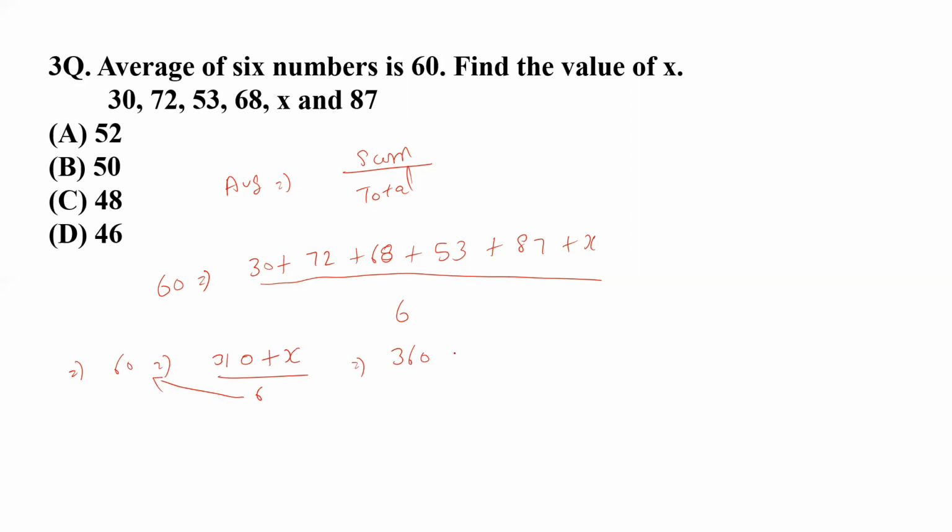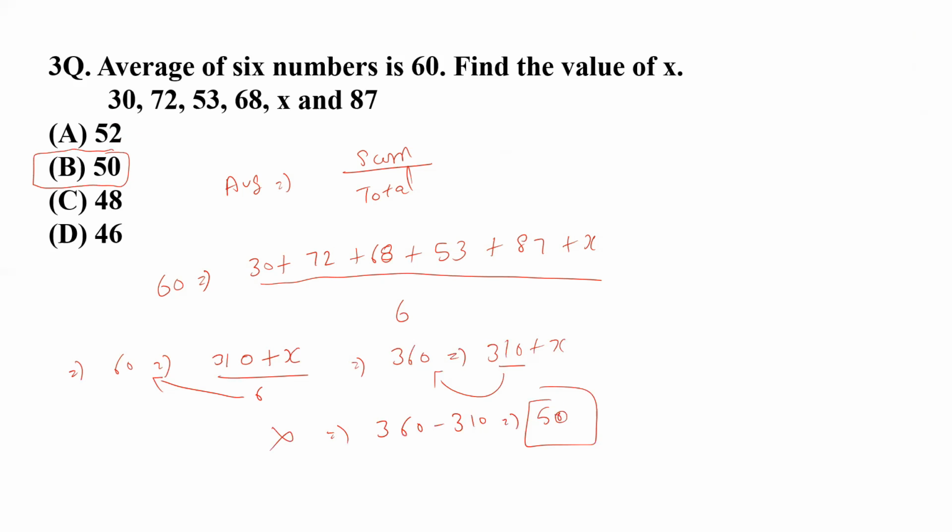360 should be equal to 310 plus x. So just take 310 to the left hand side and you shall get the value of x. 360 minus 310, you get the value of 50, and 50 is the actual value of x. That has been given in option D. So this is why we shall select it as our possible answer.